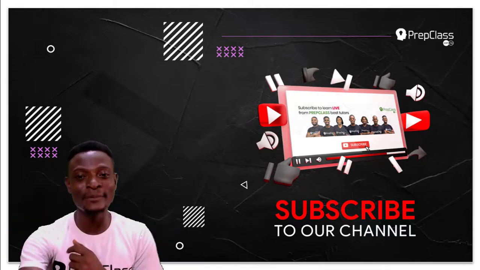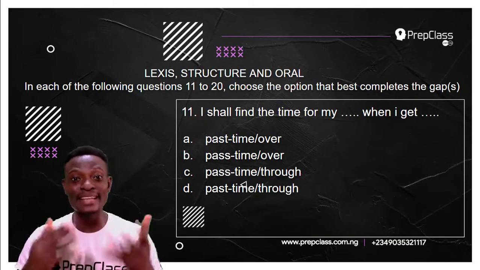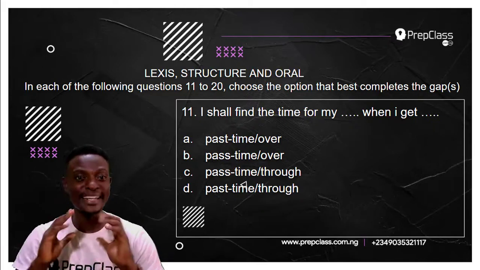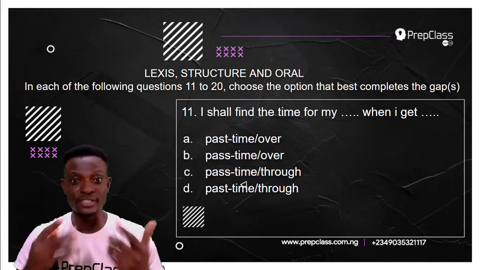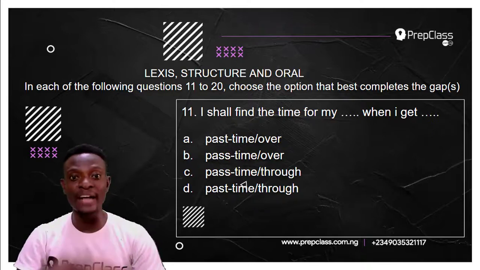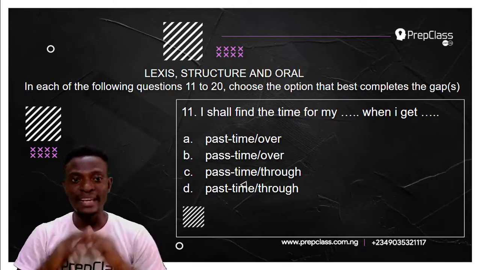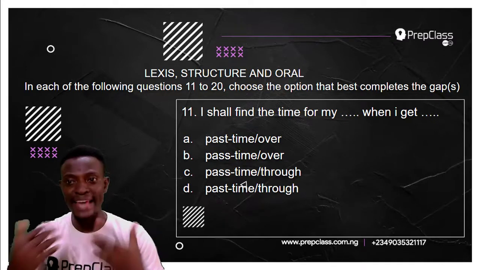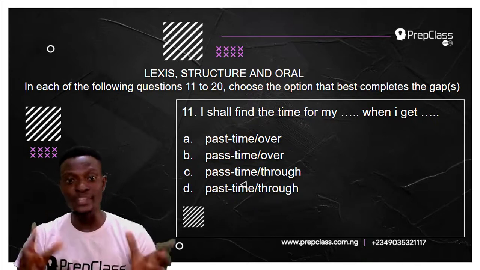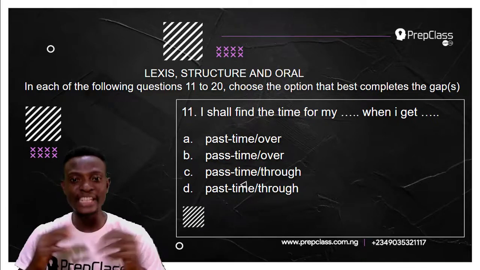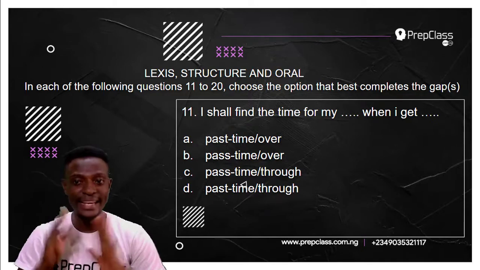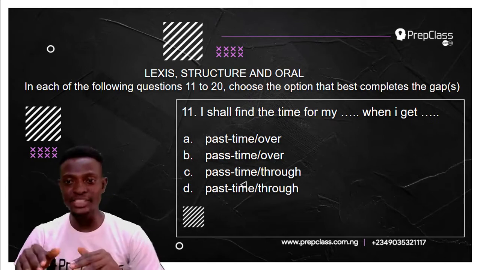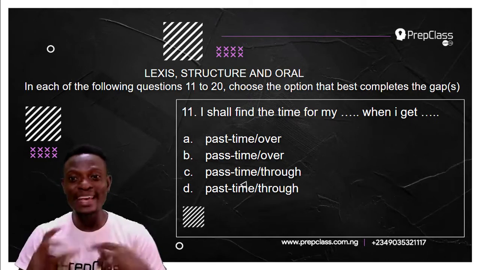Right, let's begin. Question 11 under the lexis, structure and oral part of the JAMB examination. Now, in each of the following questions, questions 11 to 20, but in this video, we will be answering just question 11 to 15. In each of the following questions, choose the option that best completes the gap or the gaps, as the case may be. Question 11 reads: I shall find the time for my dash when I get dash. So which option will best complete these gaps?